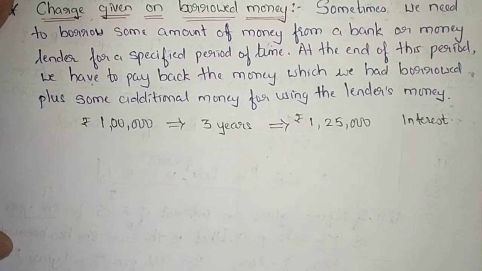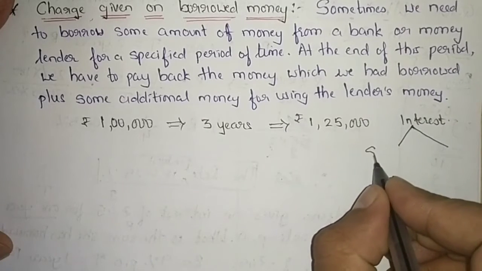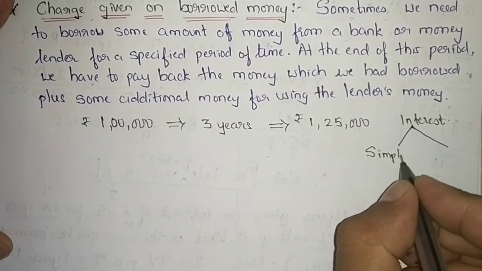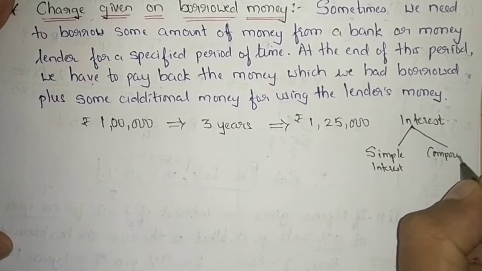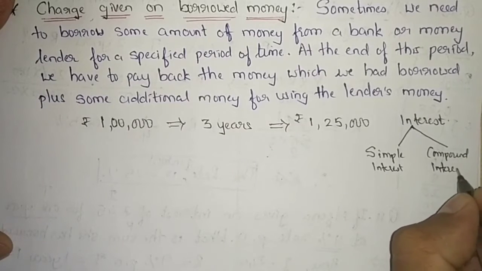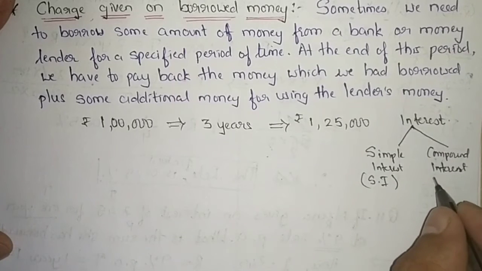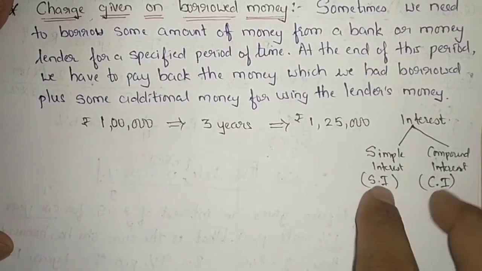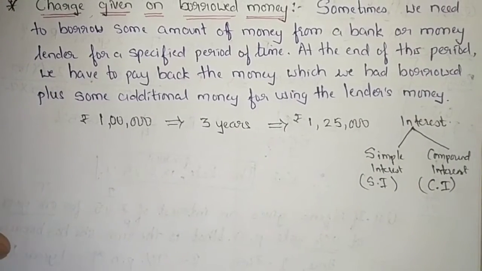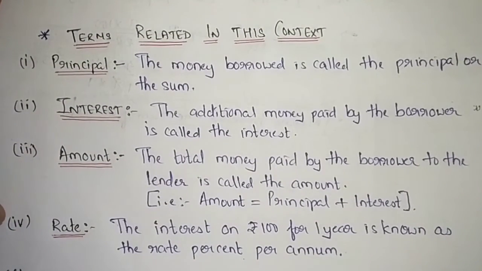Hope you are understanding. Now, interest is of two types. One is simple interest and the second one is compound interest. Simple interest in short form is written as SI and compound interest is CI. But to understand these two interests, first let me explain the terms related to these two interests.